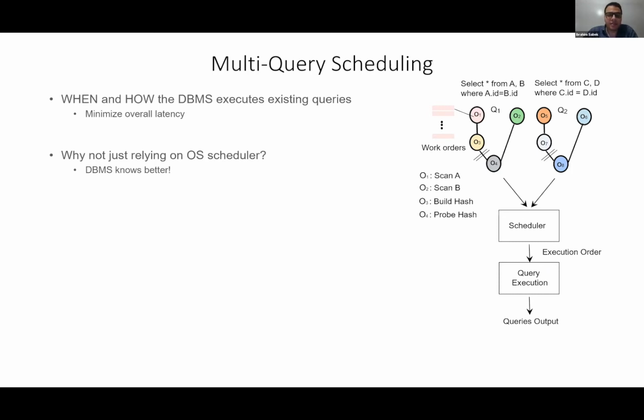On the other side, DBMS knows everything about the execution engine. For example, you can imagine that the DBMS knows how many threads will be assigned to each operator, when the data will be cached, and other information. In this case, the DBMS is more qualified to make scheduling decisions than the operating system. And that's why query scheduling has become a core component in many database systems these days.